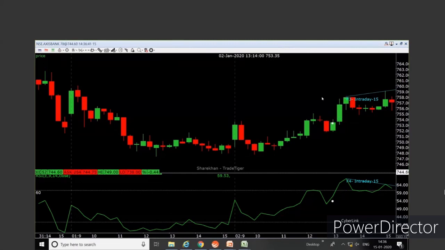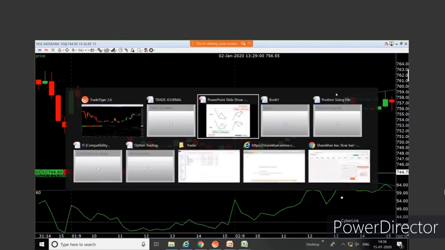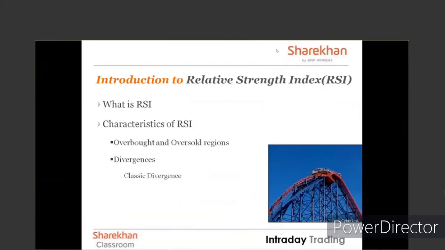So, classic divergence is when there are more than a few candles. There is another kind of divergence as well that we have identified. That is a candle divergence. As one of our friends is asking about a candle divergence: candle divergence is basically the same open mouth and closed mouth that we are talking about, but not with the highs and lows of a few candles. You're comparing the highs and lows of just 2 candles next to each other, and you're comparing it with the slope of the RSI. So let's take those examples as well.